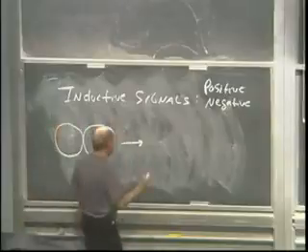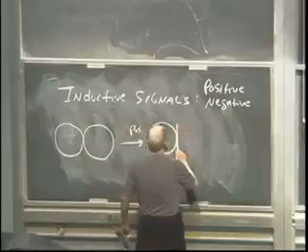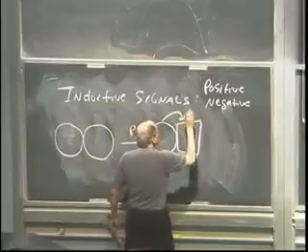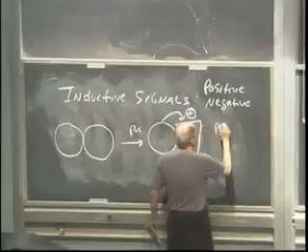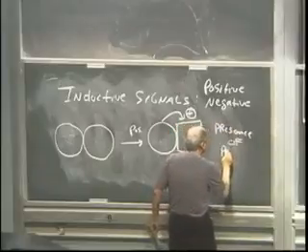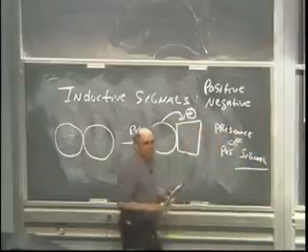Two circles, two cells. You have a positive signal, and as a result, one of the cells becomes a square. So to get a square cell, you need the presence of the positive signal. Did everybody see that? Pretty straightforward, right?